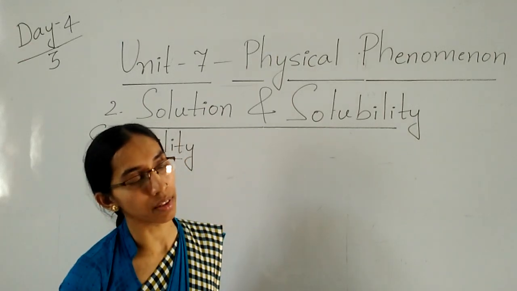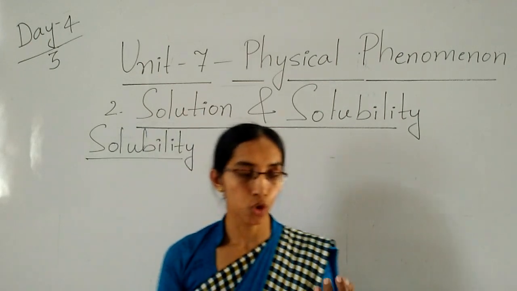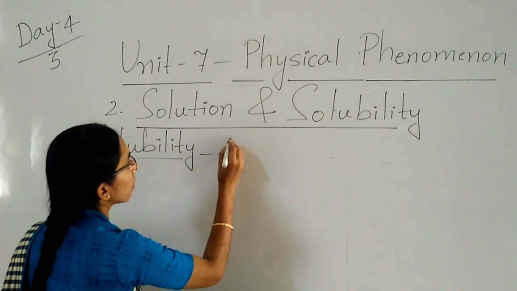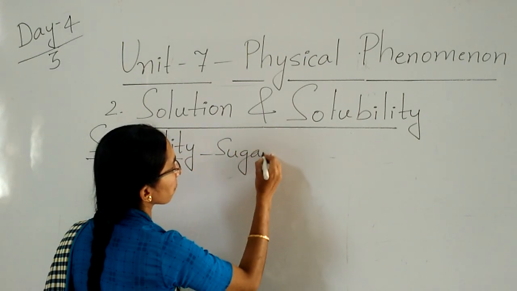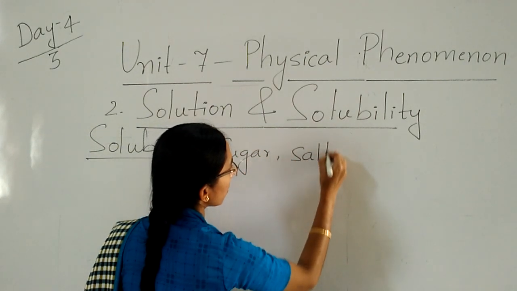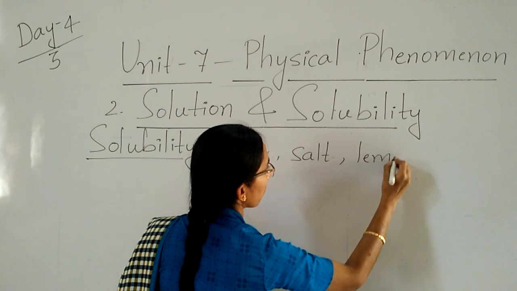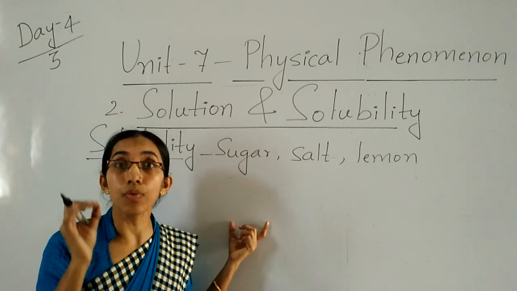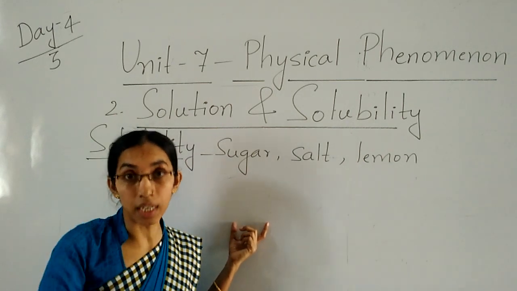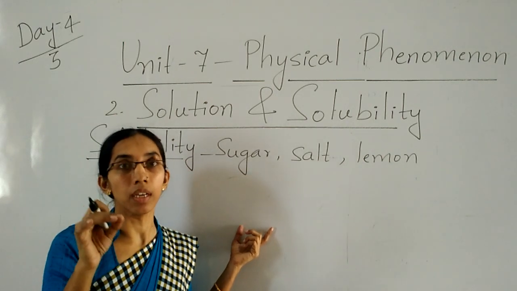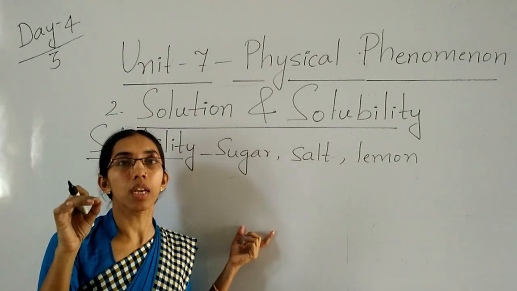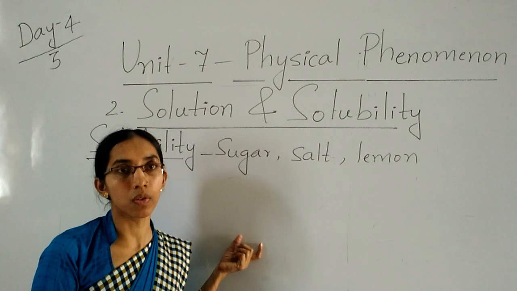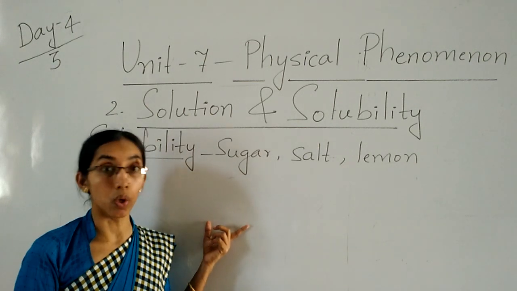Children, substances like sugar, salt, lemon dissolve completely in water, completely in liquid. They mix very well. That is called solubility. What is it called? It's called soluble.